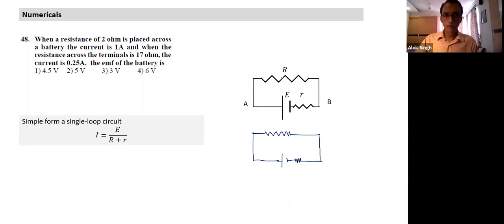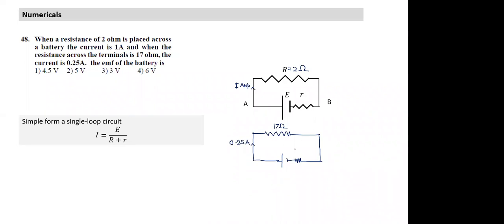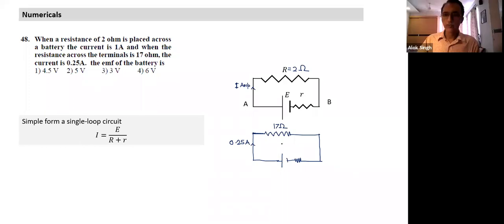In the first case the resistance is 2 ohms and the current flowing is 1 ampere. In the second case, when I connect a resistance of 17 ohm, the current becomes 0.25 ampere. The internal resistance and the other resistor are in series, right? Yes.